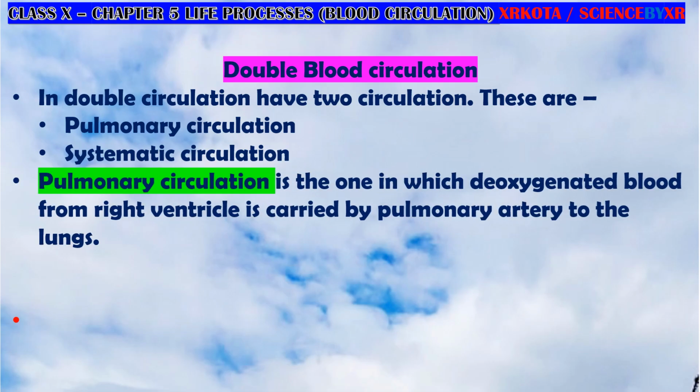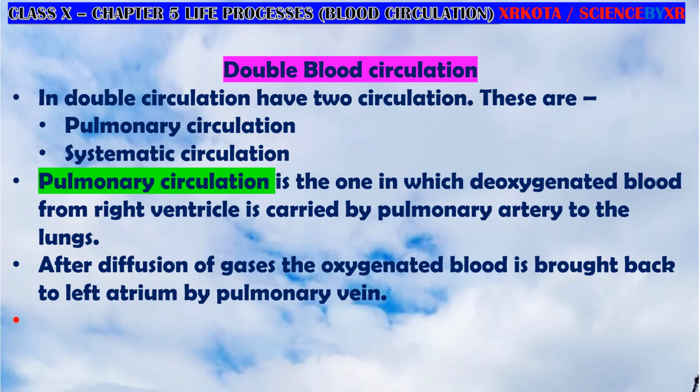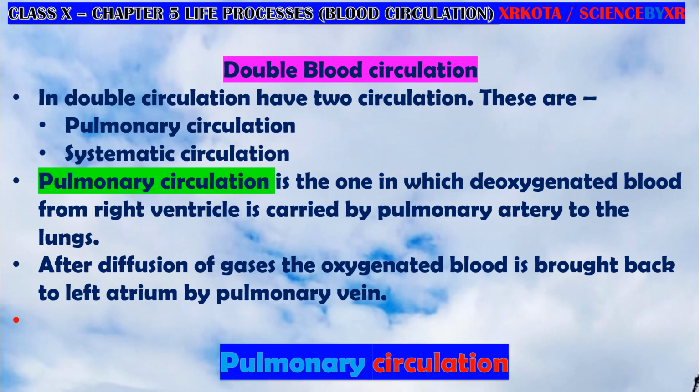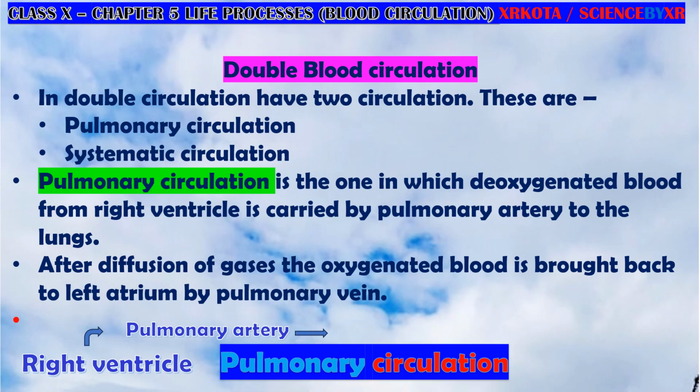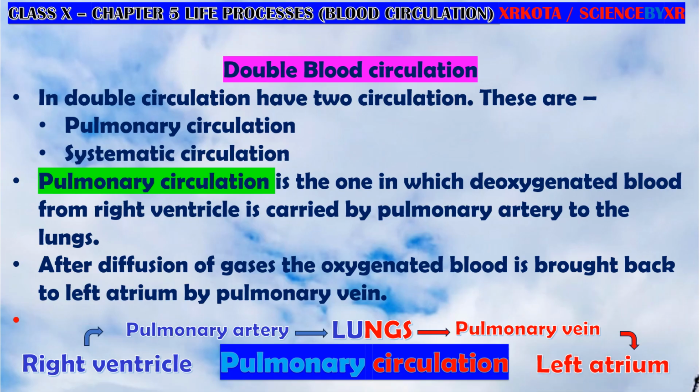Okay, the pulmonary circulation is the one in which deoxygenated blood from the right ventricle is carried by the pulmonary arteries to the lungs, and after oxygenation this is brought by the pulmonary vein to the left atrium. Okay, so if you see the line diagram, we can see that the right ventricle carries deoxygenated blood, which is shown in blue color, by the pulmonary artery to the lungs. In the lungs it gets oxygenated. Once oxygenated it becomes red in color, and then it is brought by the pulmonary vein to the left atrium. Okay, so this is the line diagram of pulmonary circulation.